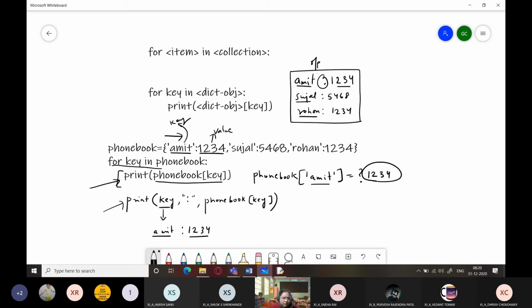So this for loop is only going to access the keys, because keys are the only ways in which we are going to access dictionary elements. They just do the work of indices, just like we had indices in strings, lists, tuples. And what was the task of indices? To access the elements. So here, our element is the whole key value pair. So you will be using the key in order to access its value.